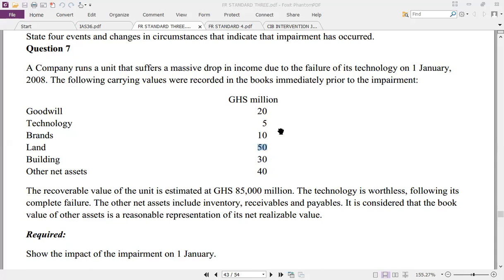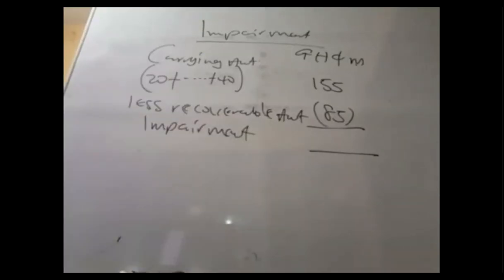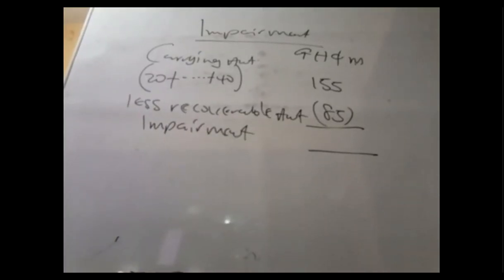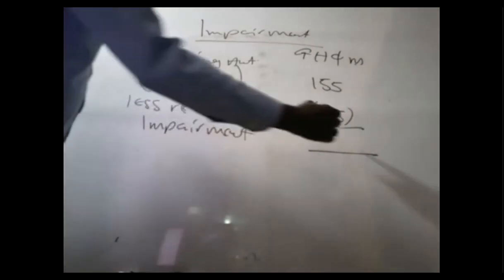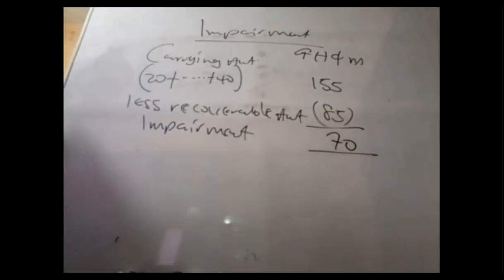So let me say 70. It's 75? I might not agree. 155 less 85. Any answer for us? It should give us 70. I'll take that. So impairment should be 70. So that is the impairment charge, 70.